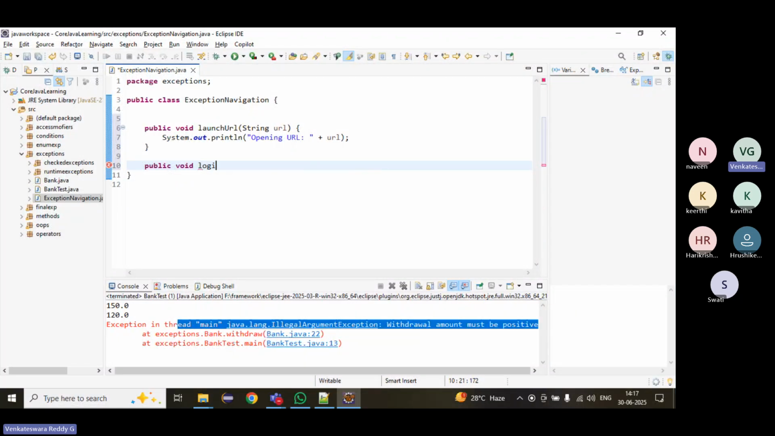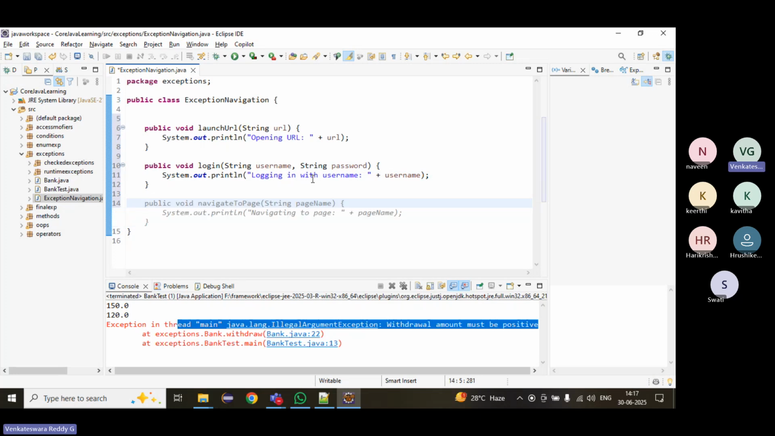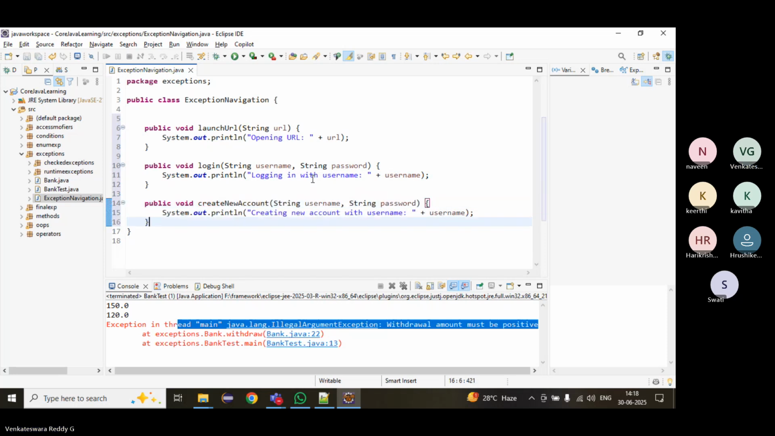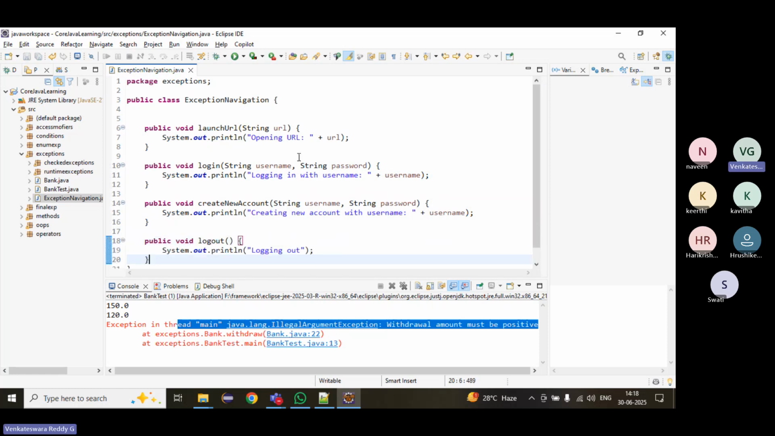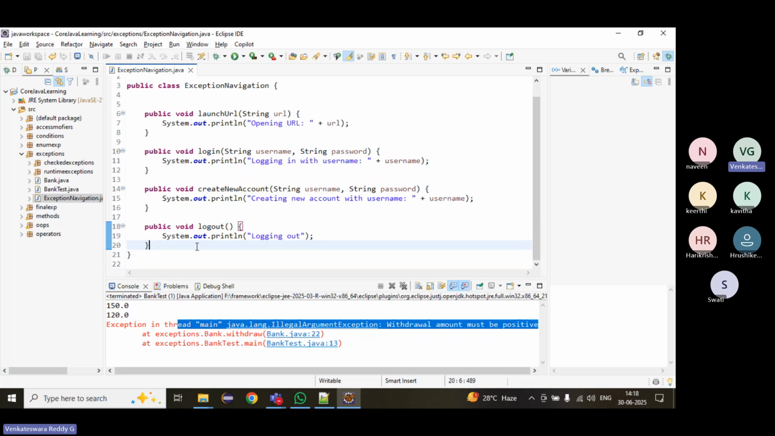Then public void login. It just logs in. Then public void create a new account or something. Then public void log out from the application. Okay, these are the flow. This is the flow.